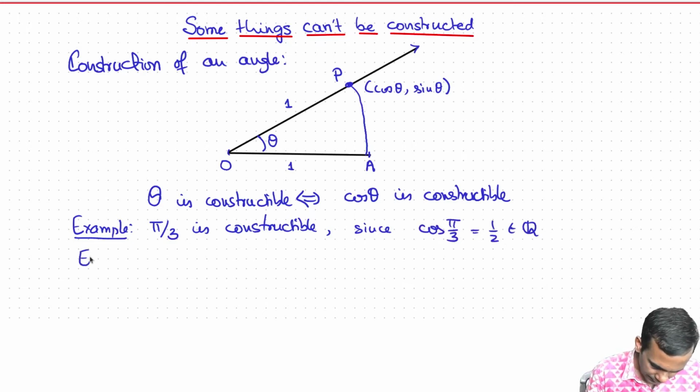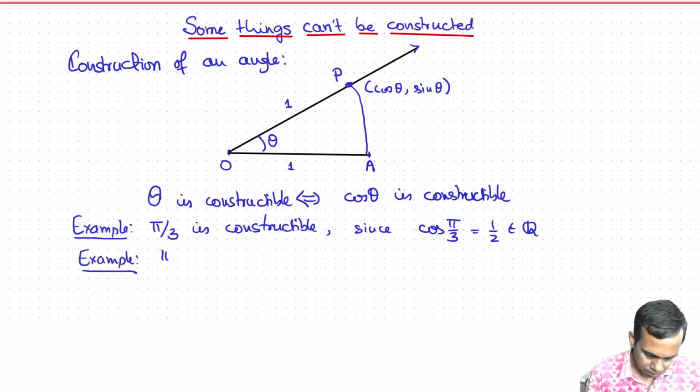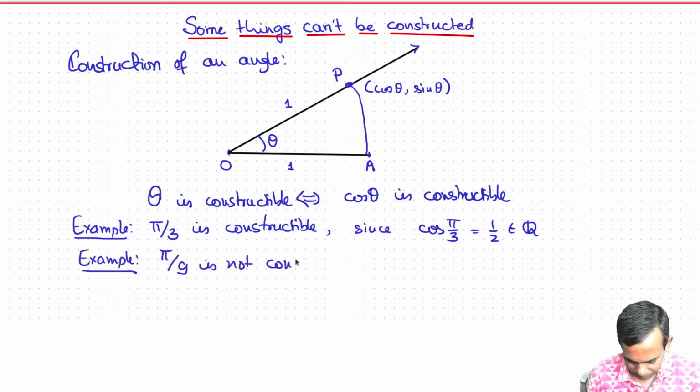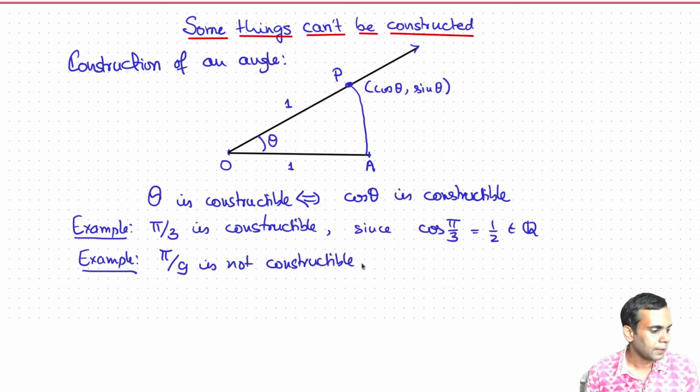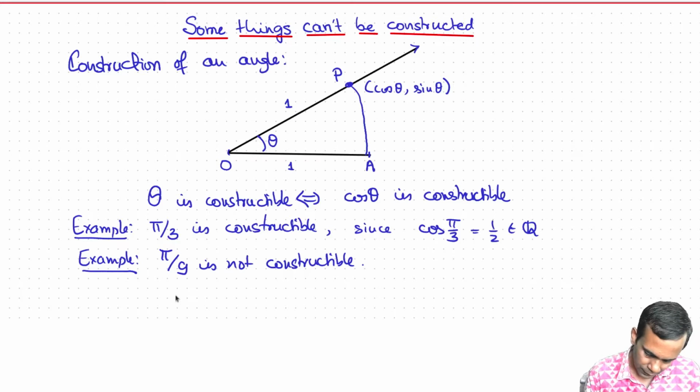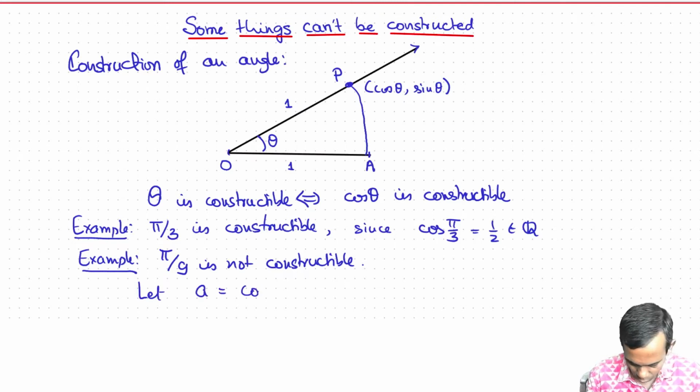But here's the second example. Pi by 9 is not constructible. And let's see why this is not constructible. So let A be the number cos pi by 9.